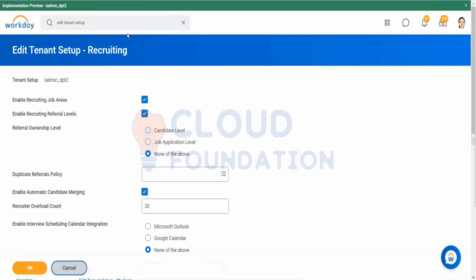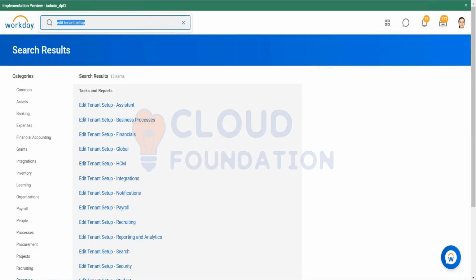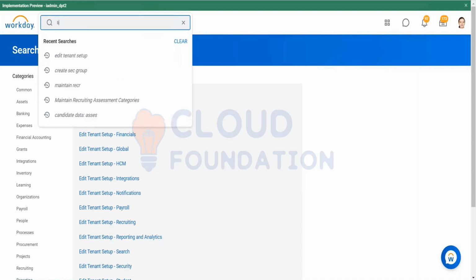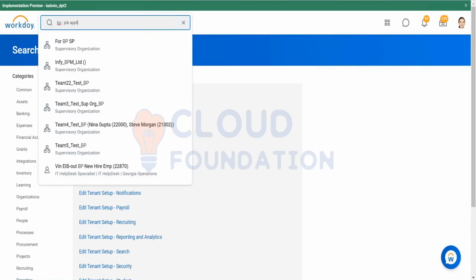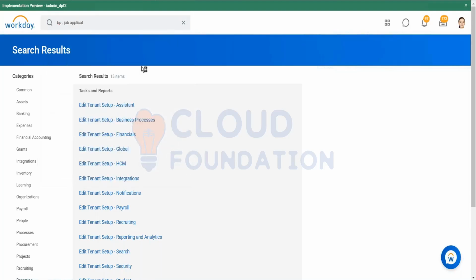So how can we add segmented security groups? It's very simple and similar to the normal security groups. Let us see the job application BP already present in the system.